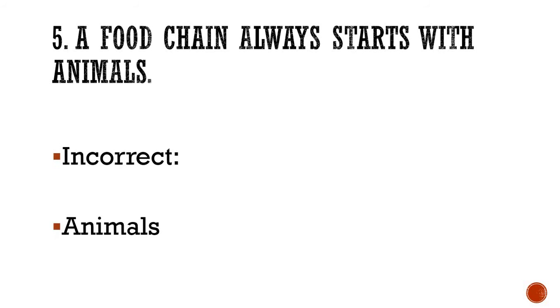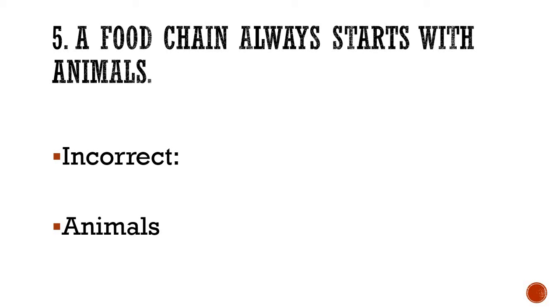Moving on to number 5. A food chain always starts with animals. So what do you think is incorrect? Which word goes wrong here? Okay, so the incorrect word, if you have chosen or if you haven't, it is here: animals.